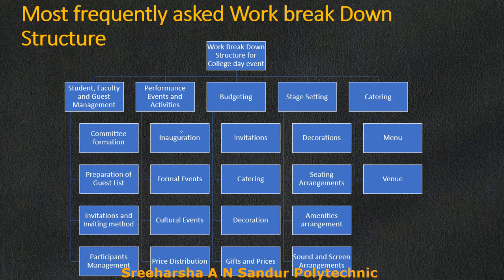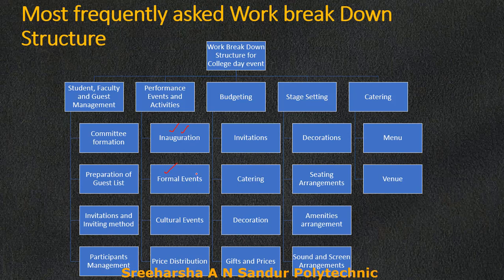Then the performing events can be classified. What about the inauguration? Who will do the inauguration? Who will do the welcome speech? Then in the formal events we may have welcoming the guest, lighting of the lamp, which may be in the inauguration, singing the invocation song, and maybe a college annual day report.